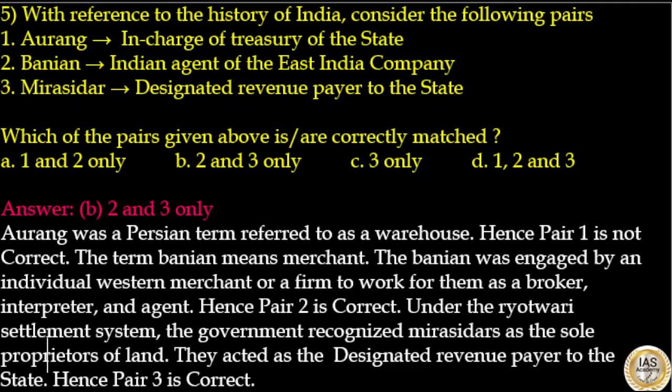Under the Ryotwari settlement system, the government recognized Mirasidars as the sole proprietors of land. They acted as a designated revenue payer to the state. Hence pair 3 is correct. So here the answer to this question is option B. 2 and 3 are correct.